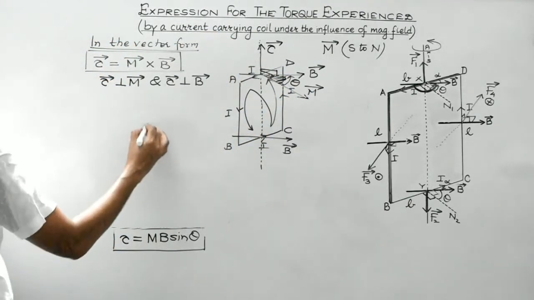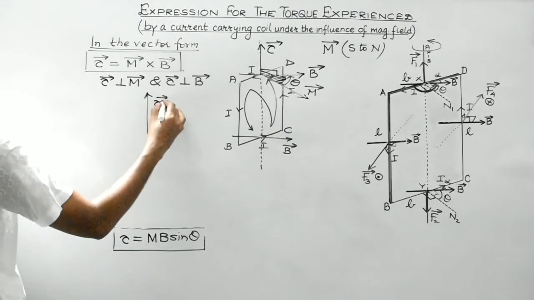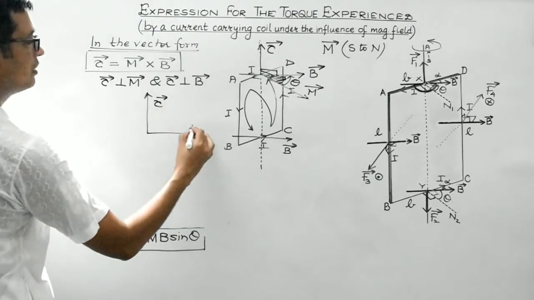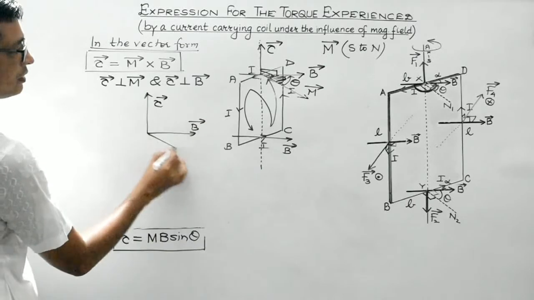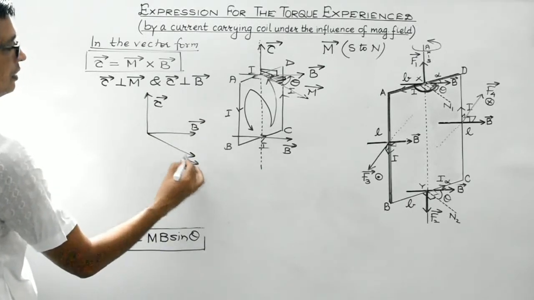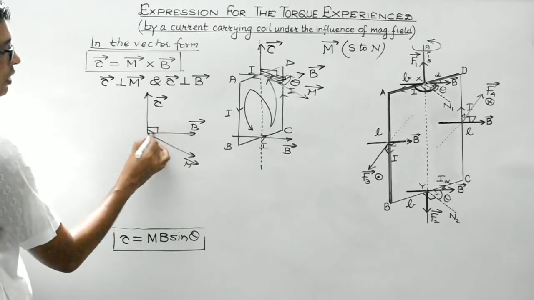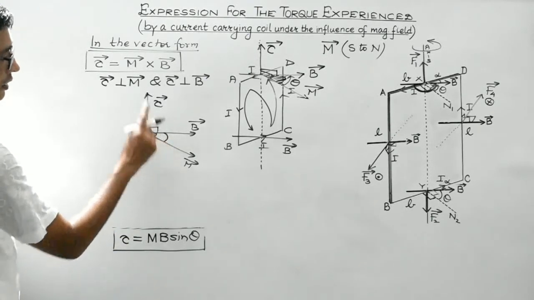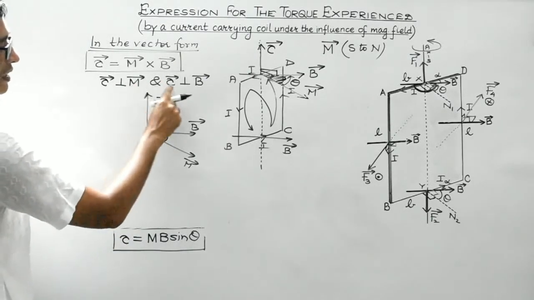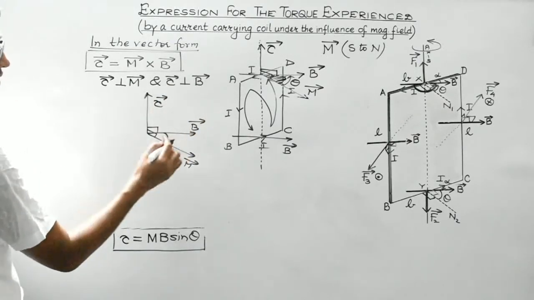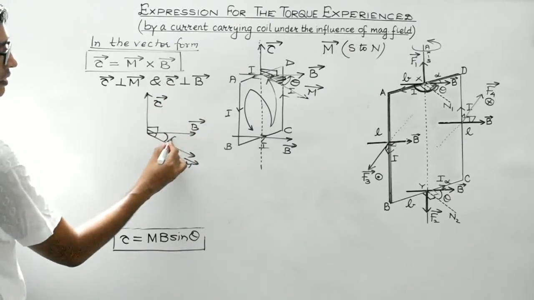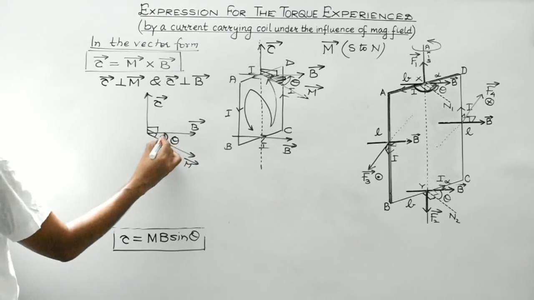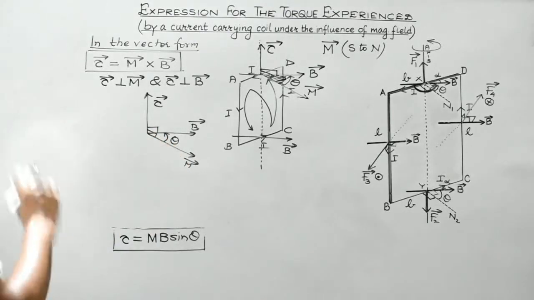This is torque, this is B vector and this is M vector. All are mutually perpendicular, and the angle between M and B is theta, oriented from M vector to B vector.